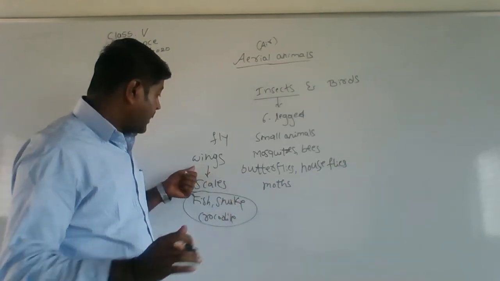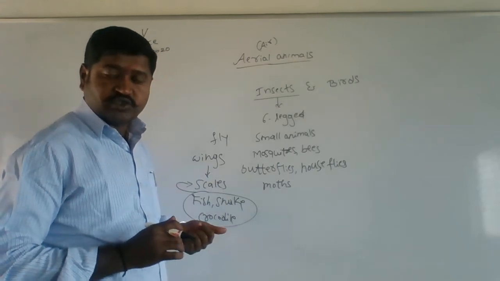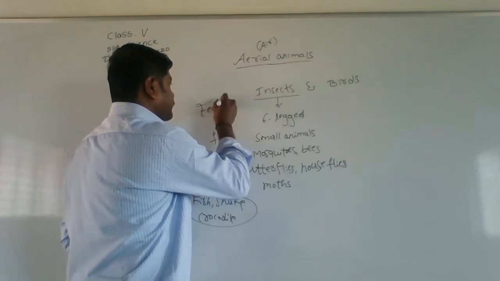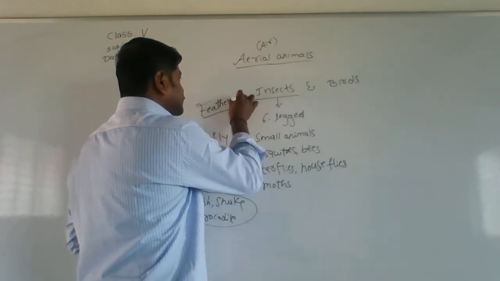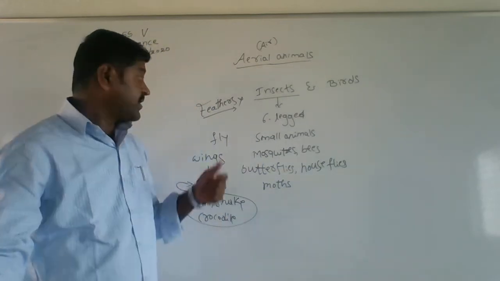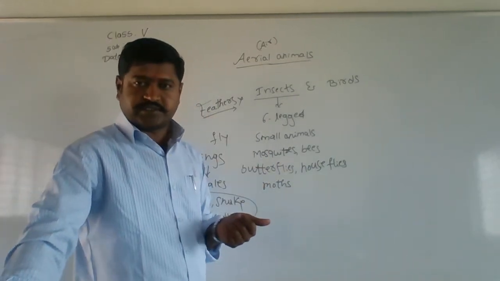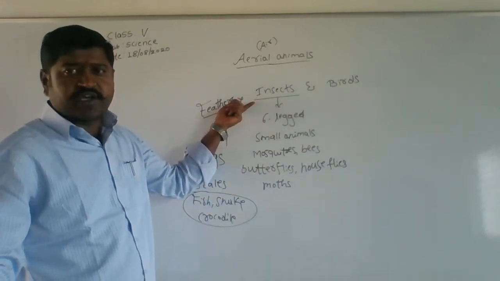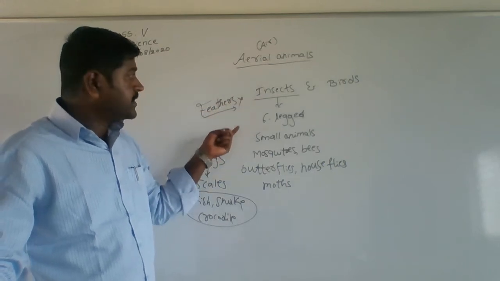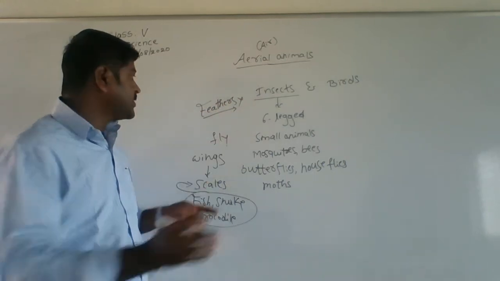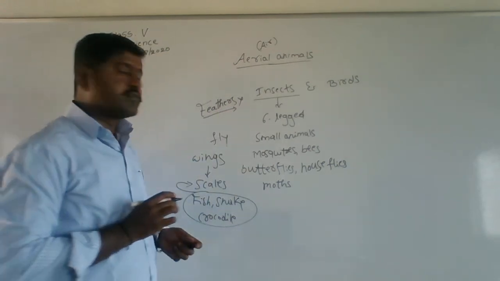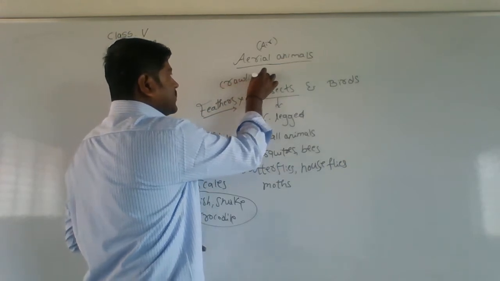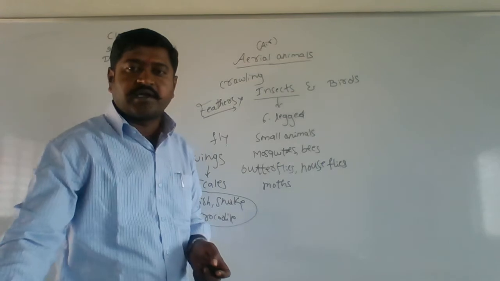Remember, as these insects have wings to fly, they don't have feathers. We find feathers in birds, right? Insects are different, birds are different. Insects also fly with the help of their wings, but the wings of insects do not have feathers. Then what else is it doing? It is crawling by its legs.